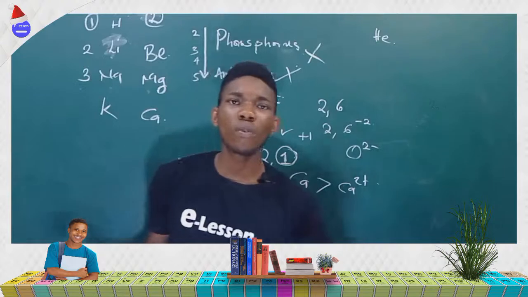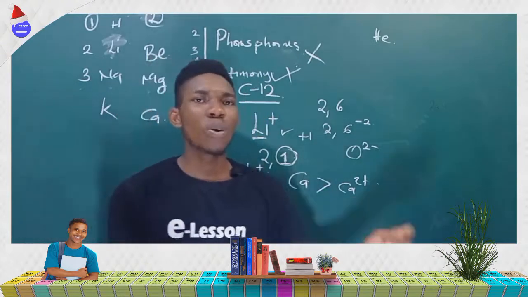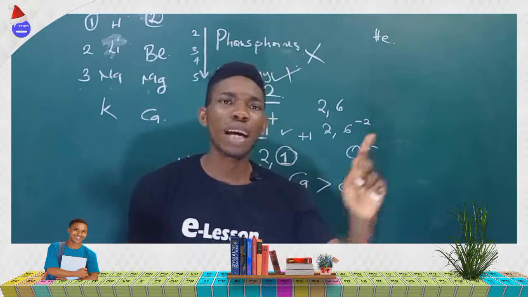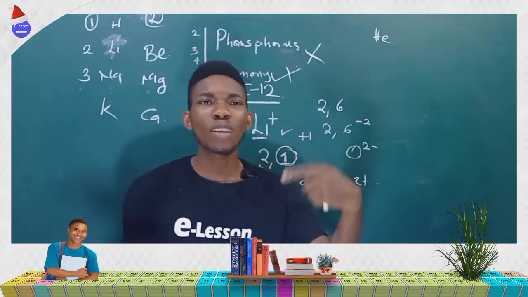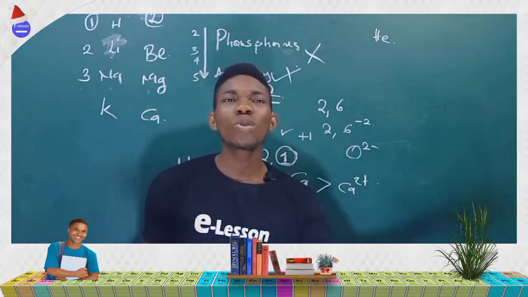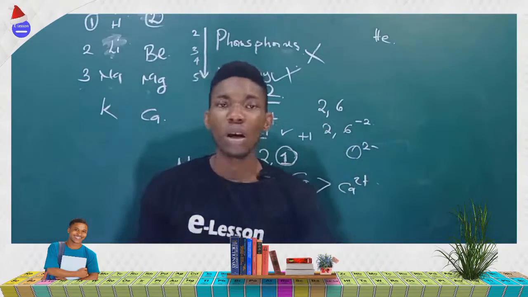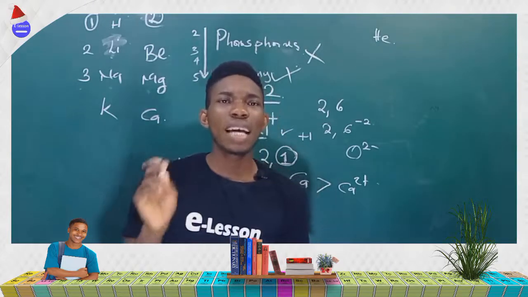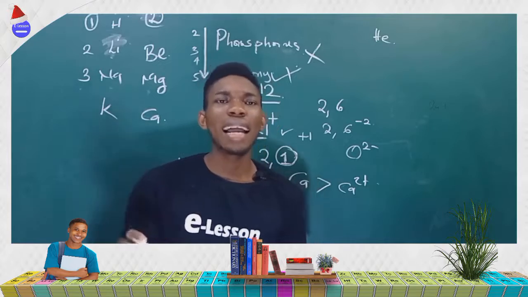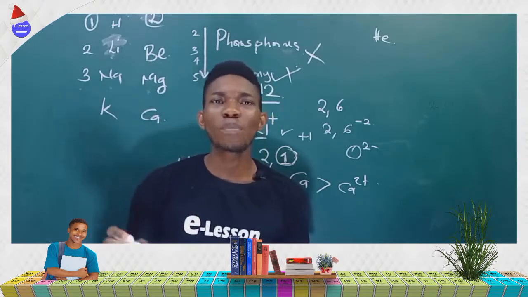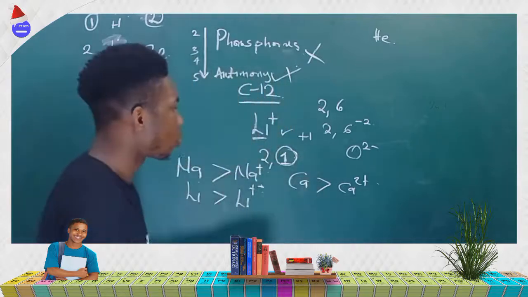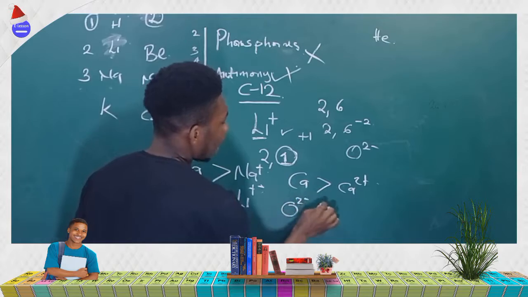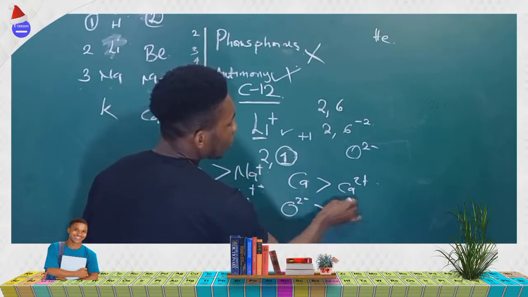The radius of cations are lesser than the radius of the corresponding atom, or we can say that the radius of atoms are larger than those of their corresponding ions, cations rather. While the radius of negatively charged ions, which are anions, are larger than those of their corresponding atom. The radius of negatively charged ions are larger than those of the corresponding atom.